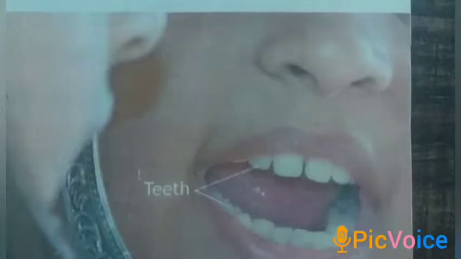Children, a baby does not have teeth when it is born. Teeth start coming out when a baby is about 6 months old. These are called milk teeth. Milk teeth start falling when a child is about 7. Now you are 7 children. I think your teeth will start to fall. Then all of you open your mouth wide and look into the mirror. How many teeth do you have, children? Are they all the same? No, they are of different shapes.